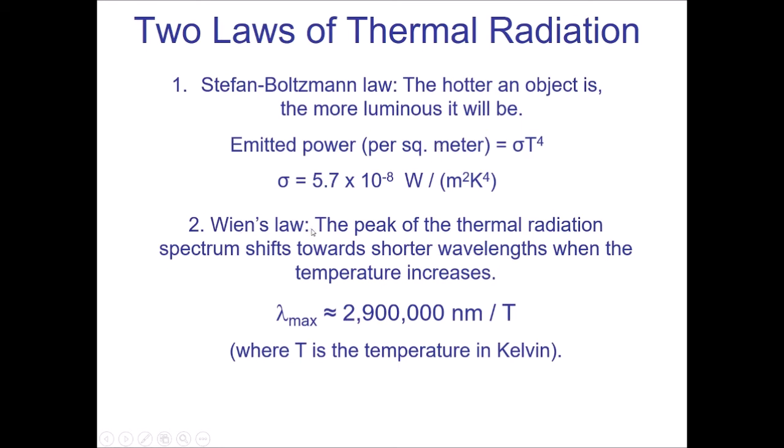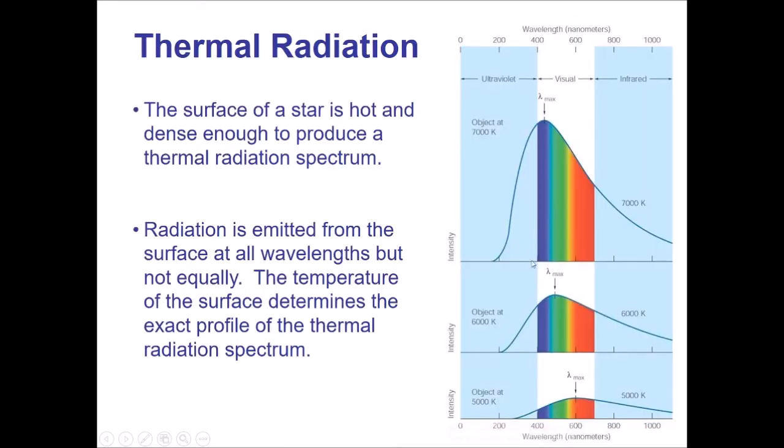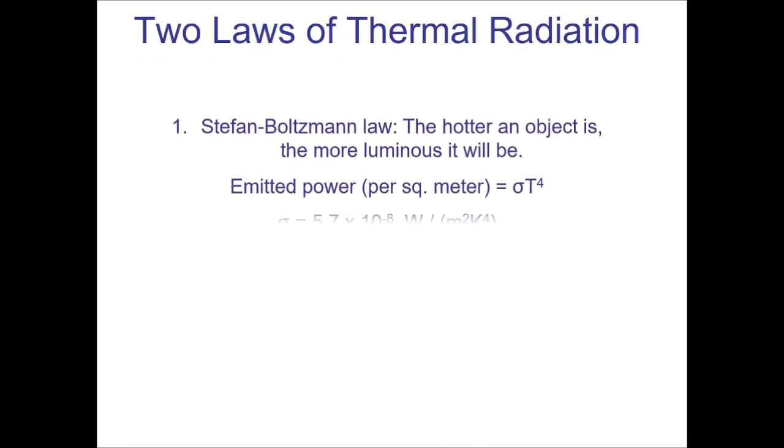Wien's law has a slightly more complicated concept to it, but let me go back to the pictures here so you can see that. See these peaks? What Wien's law says is as the object gets hotter and hotter, this peak will shift to shorter wavelengths. The peak is where the most amount of light is being emitted in these objects.